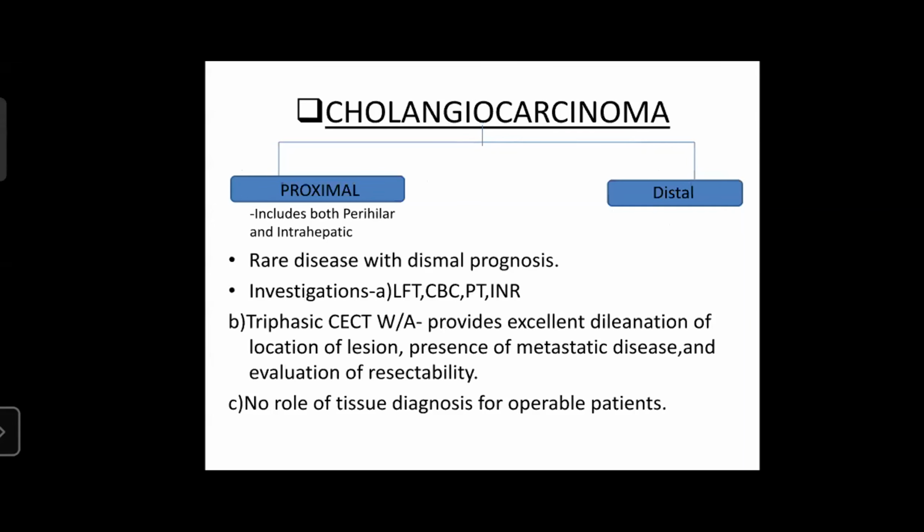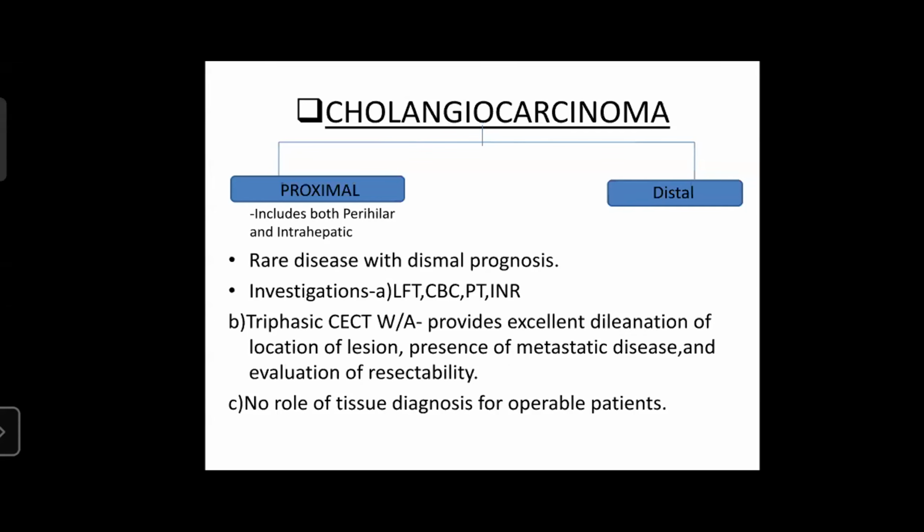Now coming to cholangiocarcinoma, carcinoma of the extrahepatic biliary tree. Previously they were divided into perihilar, intrahepatic and distal according to which part of the bile duct they were occurring. Now they have been divided into only proximal and distal. Among proximal, both perihilar and intrahepatic have been included. Cholangiocarcinoma is a rare disease, but it has a dismal prognosis.